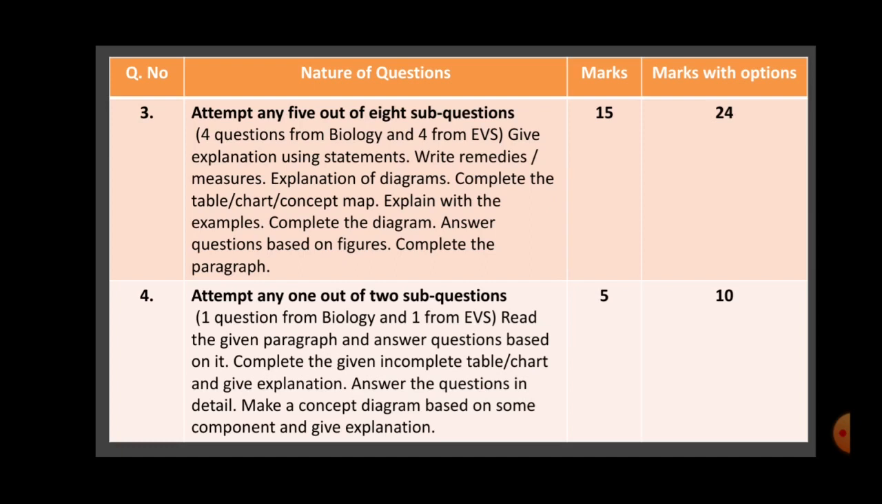So either it can be one single question, or they can divide the question into 2 parts of 2 and 3 marks each. Or they can give you a paragraph and ask 5 questions based on that paragraph. So this was all about the varieties of questions which can be asked in all these 4 types of questions of your paper.